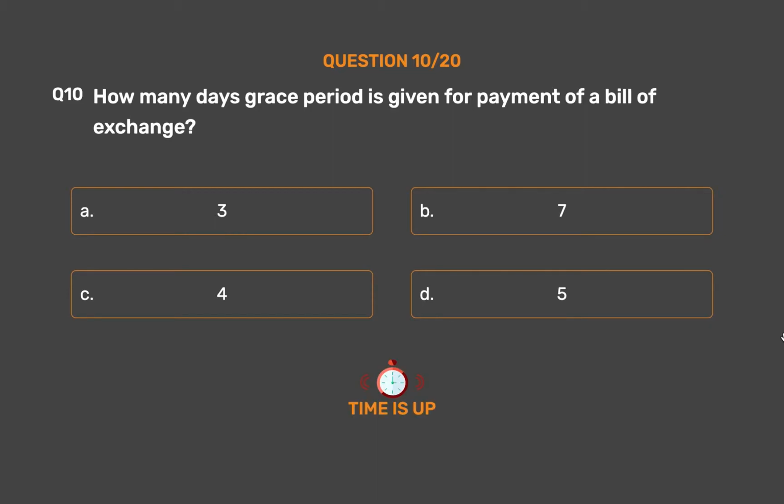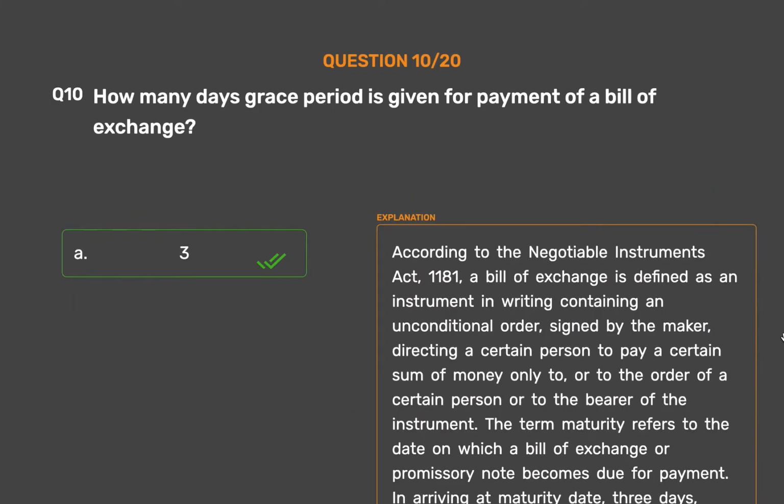The correct answer is Option A. 3. According to the Negotiable Instruments Act, 1881, a bill of exchange is defined as an instrument in writing containing an unconditional order, signed by the maker, directing a certain person to pay a certain sum of money only to, or to the order of a certain person or to the bearer of the instrument. The term maturity refers to the date on which a bill of exchange or promissory note becomes due for payment. In arriving at maturity date, 3 days, known as days of grace, must be added to the date on which the period of credit expires.